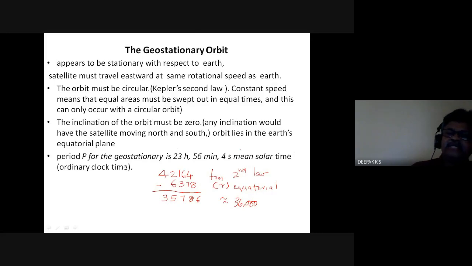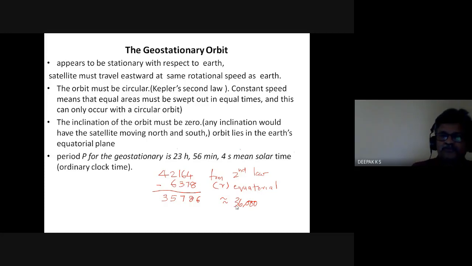Now we had calculated a period while discussing Kepler's second law. And exactly, if you calculate for an ordinary solar day, this is the time period. If you substitute this, you will get this value from the second law. We had done a problem there. So if you put this exact period here, you will get this figure, and if you subtract the equatorial radius of the Earth, you will get approximately 36,000 km.